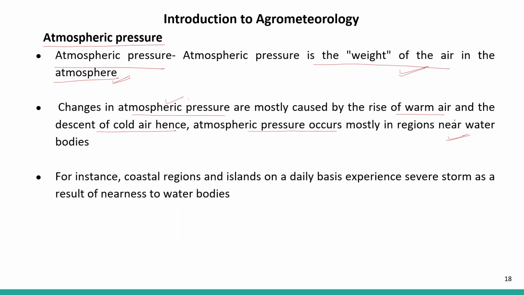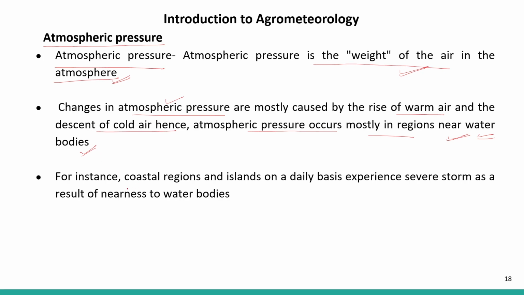We can see atmospheric pressure effects occur mostly in regions near water bodies, because where there are water bodies, there is water vapor. That water vapor becomes a part of the air, and now it exerts a pressure which is called atmospheric pressure.